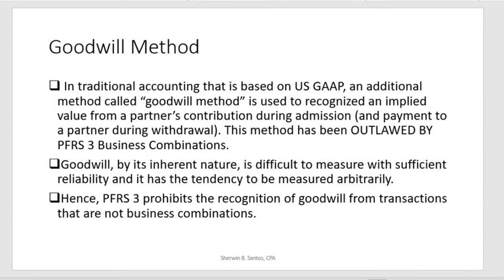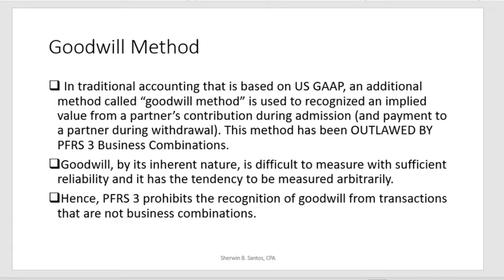It can either be the expertise of the partner being admitted in the partnership, which will be recognized by recognizing an asset account such as goodwill. However, this method has been outlawed by PFRS 3 Business Combination. So your accounting for business combinations will tackle most of the goodwill method. Goodwill, by its inherent nature, is difficult to measure with sufficient reliability, and it has the tendency to be measured arbitrarily. So this is the reason why it has been outlawed by PFRS 3 Business Combination.